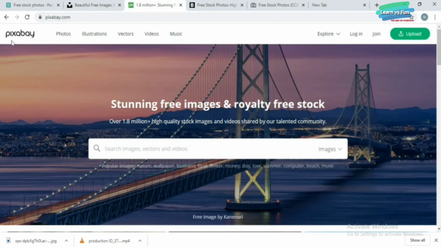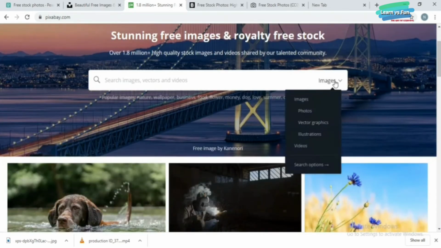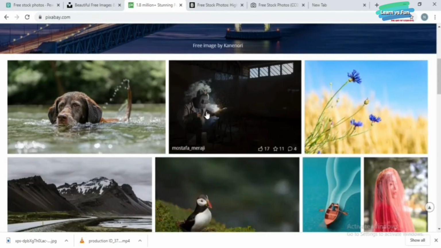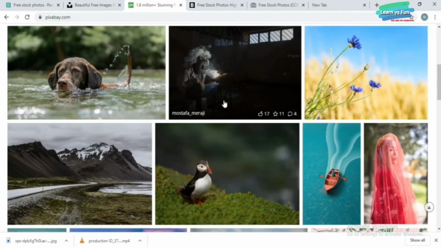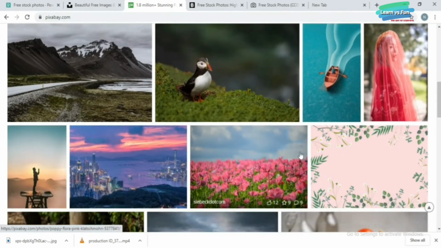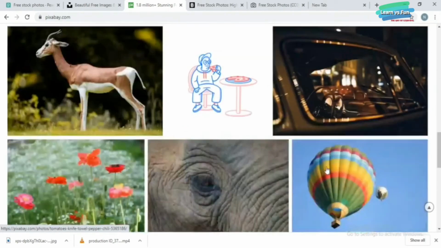Next, Pixabay. Here also you can download the images and videos. High quality stock images and videos are available here. This is also one of the best websites to download images. So search the topic you want and also you can see the drop down here: images, photos, videos, illustrations, etc. By seeing here itself you can say that these are very clear and high quality.